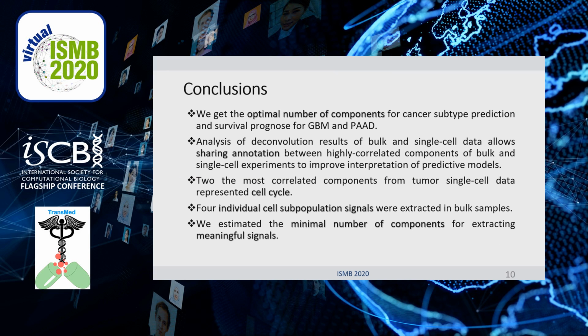The main results: we got the optimal number of components for cancer subtype classification and prediction of survival. We've shown that deconvolution with ICA allows sharing annotation between bulk and single-cell data. Two of the most correlated components from tumor single-cell data represented the cell cycle. We extracted 4 individual cell subpopulation signals in bulk samples, and we estimated the minimal number of components for extracting meaningful signals.